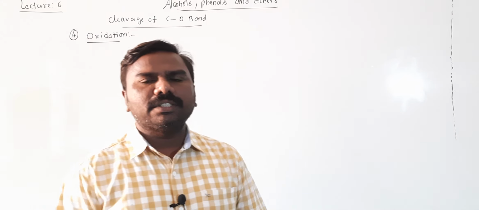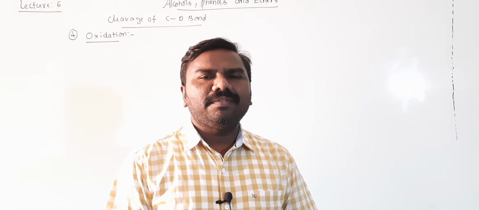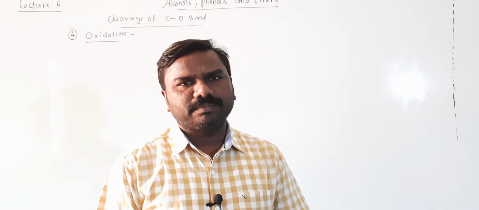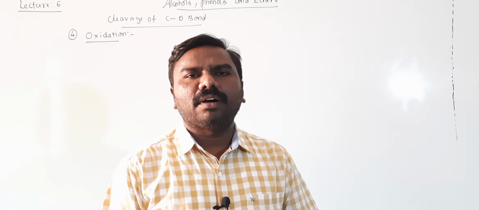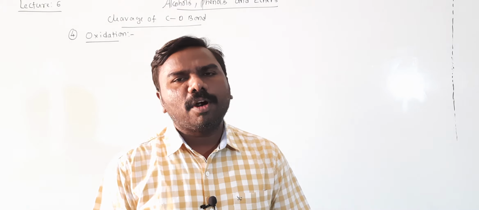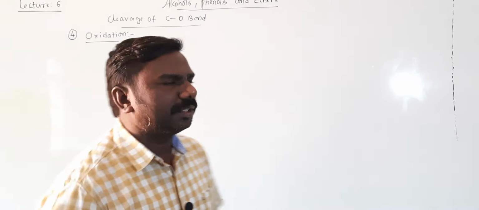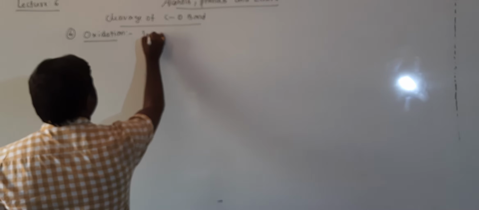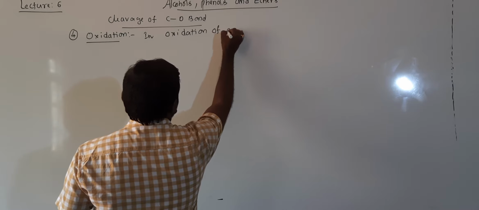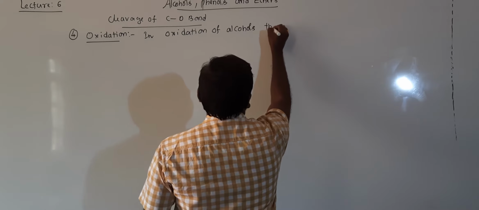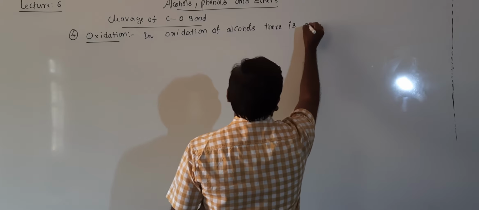So in the oxidation of alcohols, there is a cleavage of the OH bond and the CH bond that leads to the formation of C double bond O. Hydrogens are removed, dehydrogenation.